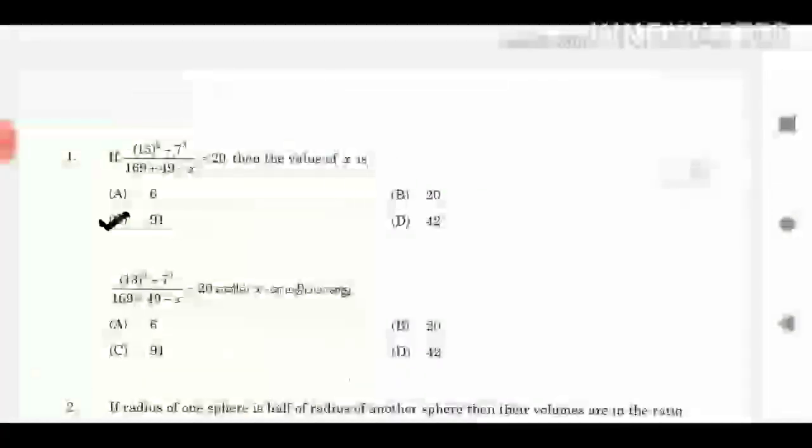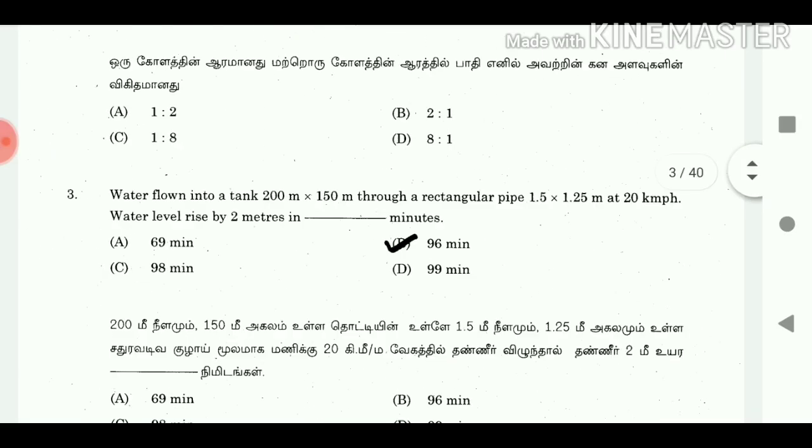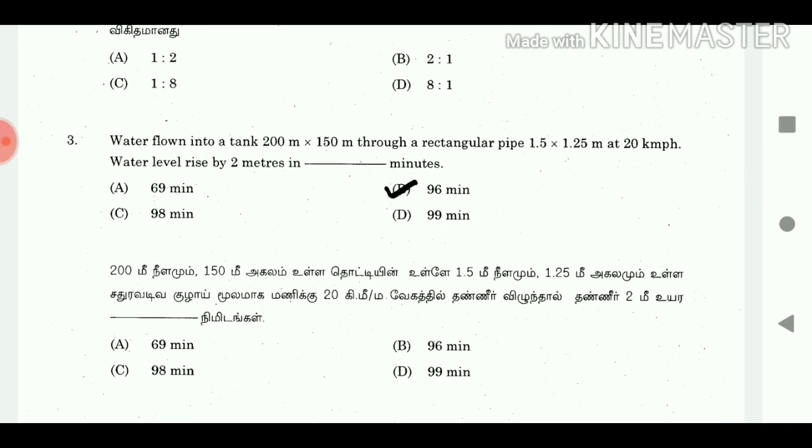1. Answer 91. 2. If radius of one sphere is half of radius of another sphere, then their volumes are in the ratio. Answer 1:8. 3. Water flowed into a tank 200 meter into 150 meter through a rectangular pipe 1.5 into 2.5 meter at 20 kilometer per hour. Water level rise by 2 meters in dash minutes. Answer 96 minutes.